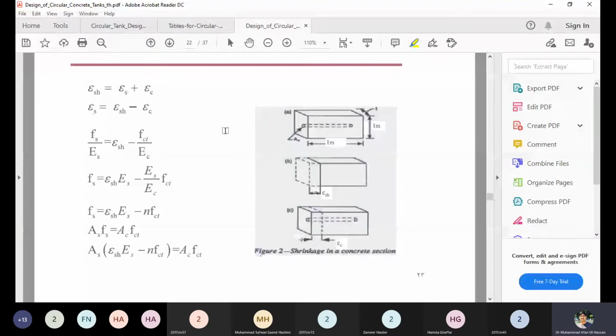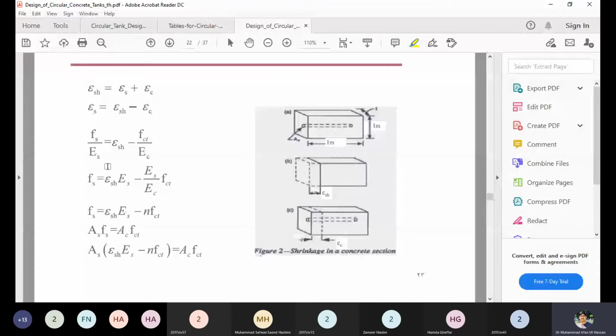Because there is a reinforcement bar also, the strain in steel can be computed as the shrinkage strain minus the concrete strain. Concrete strain is due to the force basically, and steel strain is also due to the applied load. Shrinkage strain is due to the material property.